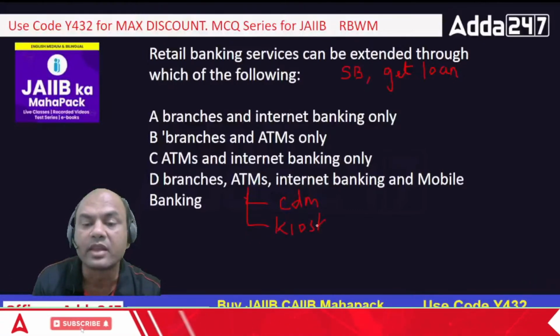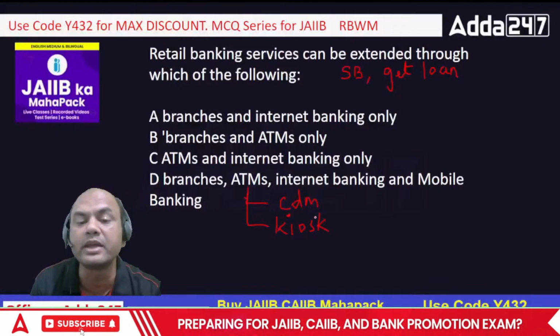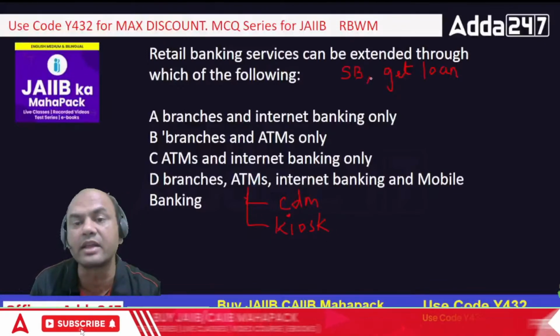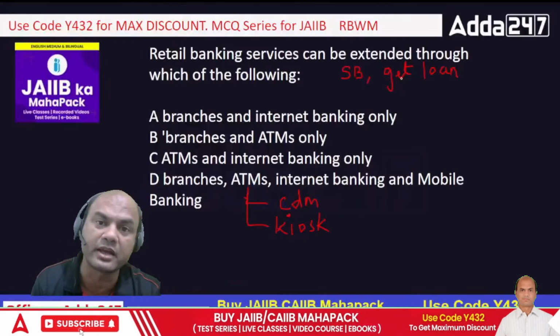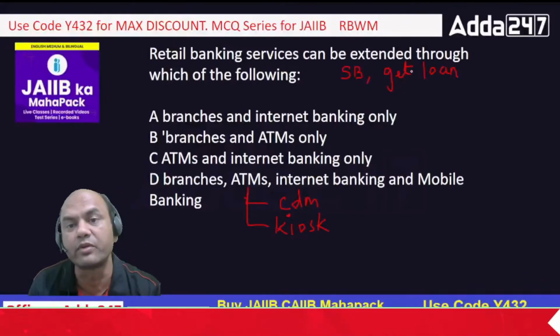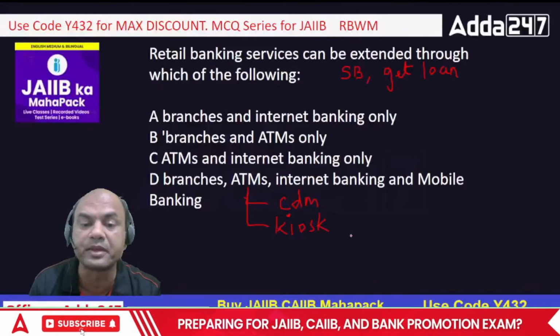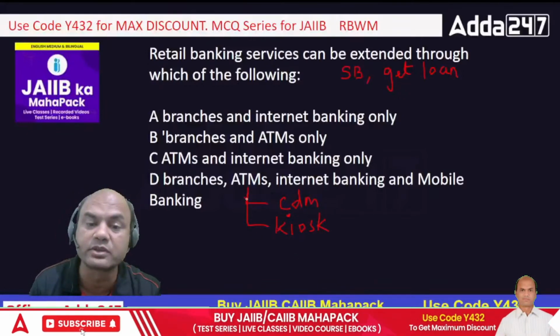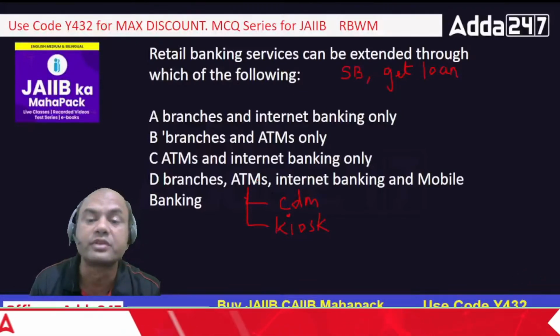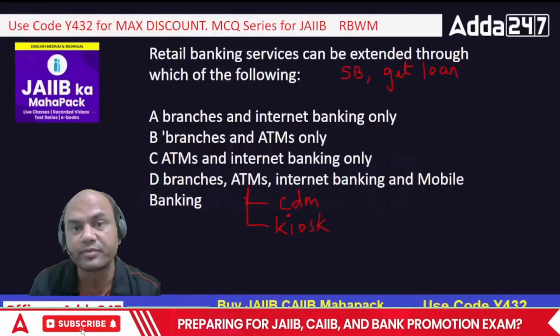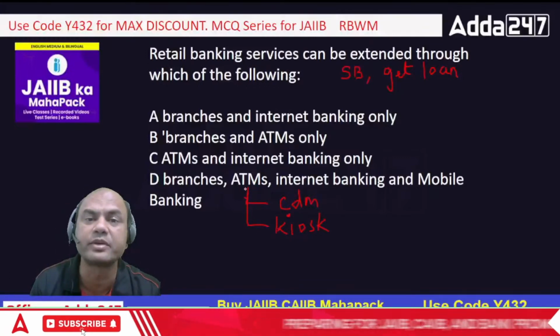Kiosk means I'll do major transactions in the ATM. I'll get the loan. I'll access my account. Nowadays in kiosks I can even book my train tickets. That is also possible through ATM now. So things have changed a lot. ATM is no more that cash giving machine now.